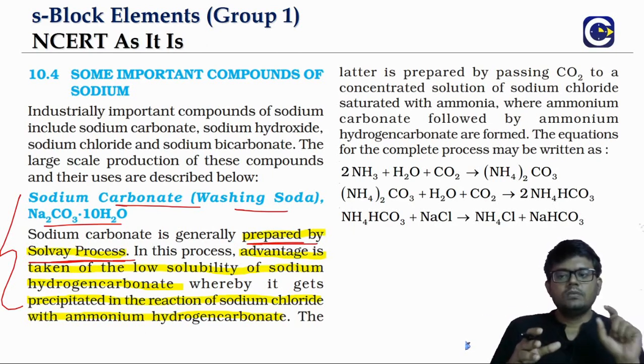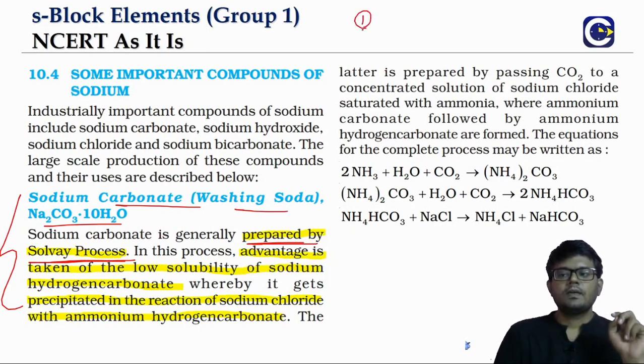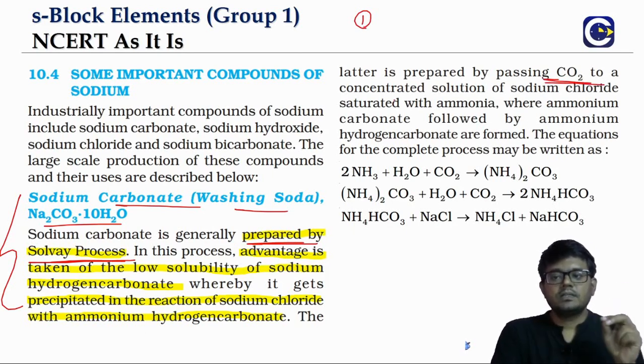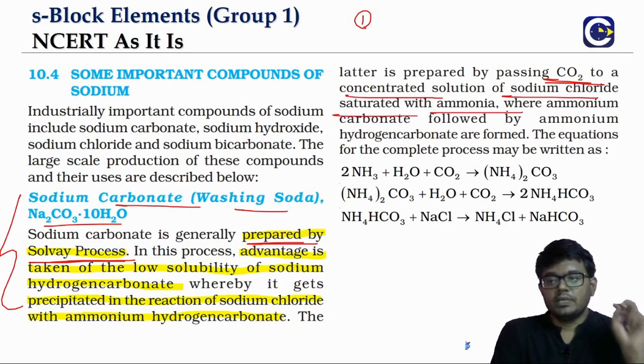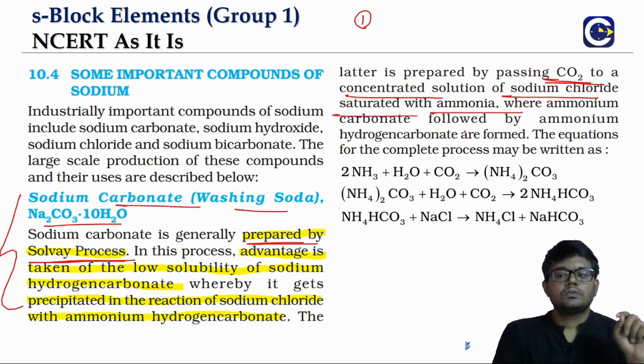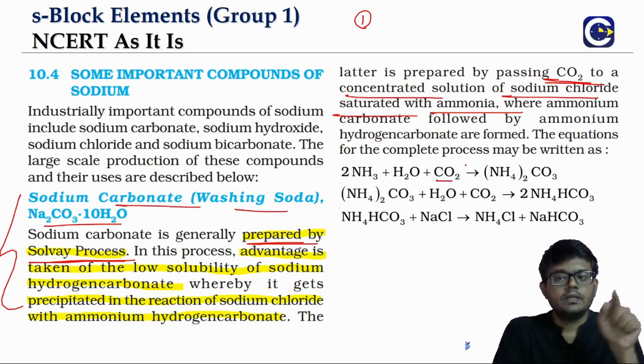The Solvay process basically involves 2 steps. The first step is when CO2 is passed into a concentrated solution of sodium chloride saturated with ammonia. Inside the solution we will have water, ammonia and carbon dioxide.